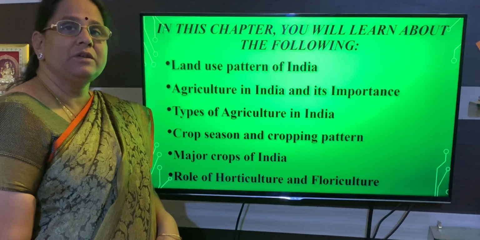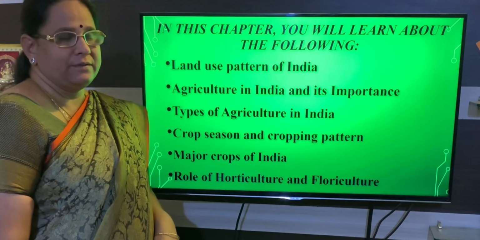And today we will be learning about major crops of India, and the role of horticulture and floriculture. So these are the topics which we are going to learn in this session.